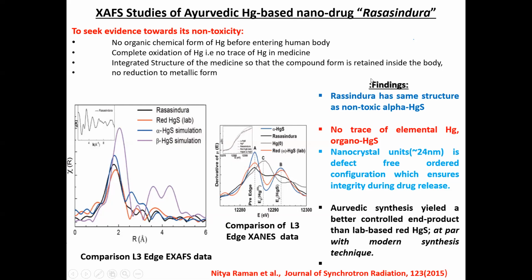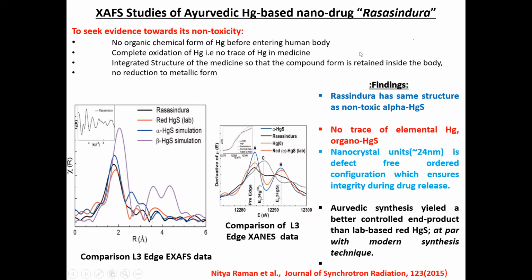This is the second objective we wanted to fulfill from this measurement. And third is the integrated structure of the medicine, so that the compound form is retained inside the body. It should be very rugged when it goes inside the body, and should not get reduced to metallic form. So all these threefold objectives